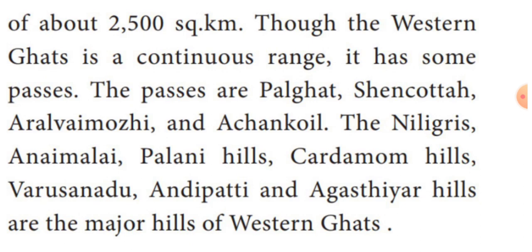Also, the Western Ghats is a continuous mountain range. And it has some passes. Passes means mountain range. For example, the important passes of the Western Ghats are Palkat, Chenkotai, Aralvai Moli and Achan Koyal.